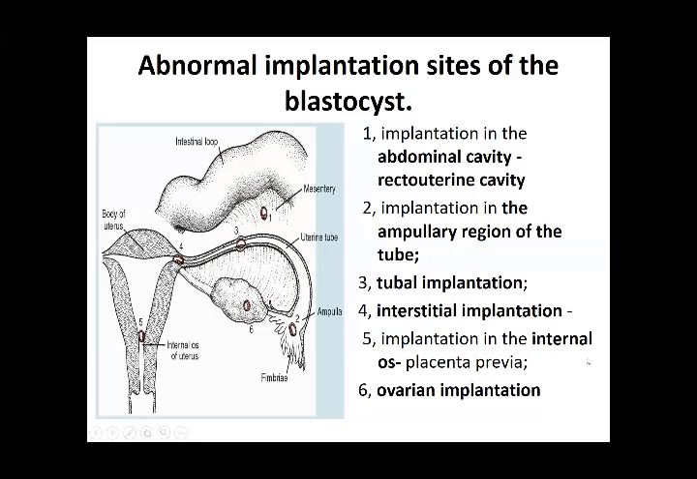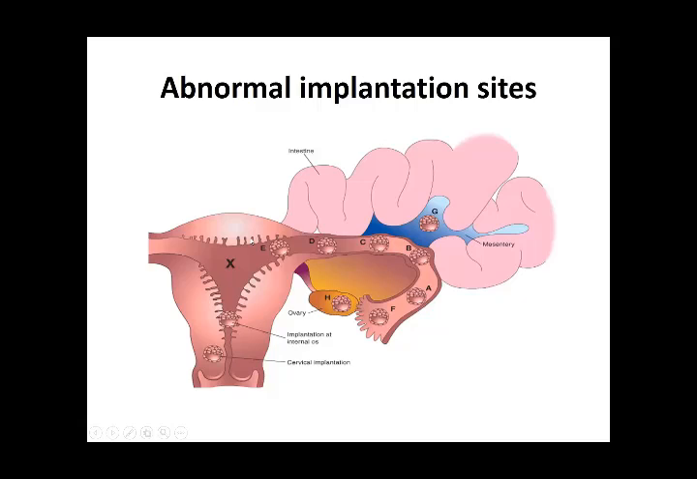Then it can be implantation in the internal os, where there is the exit between the cervix and the body of the uterus. And then it can be implanted in the ovary. That means after ovulation, instead of going inwards, the ovum goes outwards and embeds into the ovary. So these are all the different abnormal sites where implantation can occur.